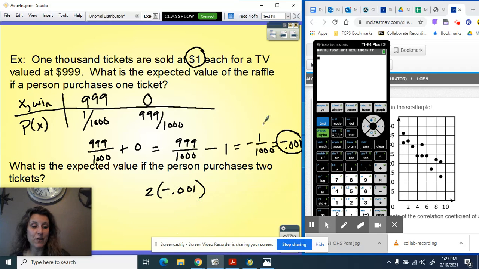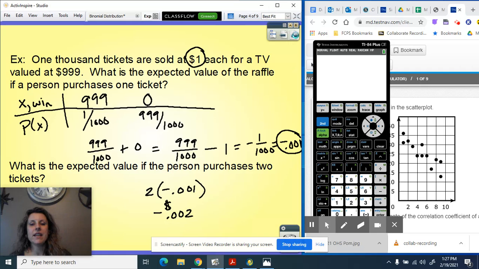So if you've already calculated the expected value per play and you want to know the expected value for someone buying multiple tickets, just multiply the expected value per play times the number of tickets that they're buying. So on average, again, we would lose money. It's less than a cent that we would lose per play. But again, on average, we're losing money.